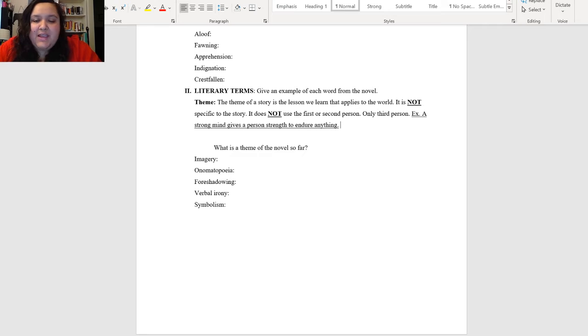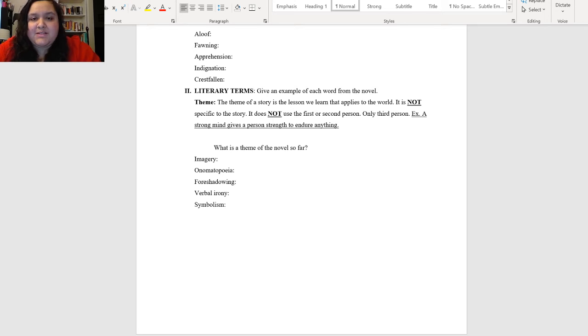Now, if I were to say, for example, this sentence right here, a strong mind gives a person strength to endure anything, that is a theme. That is me telling you, I learned in this novel that a strong mind gives a person strength to endure anything, and anybody in the world could say, yeah, I get that.